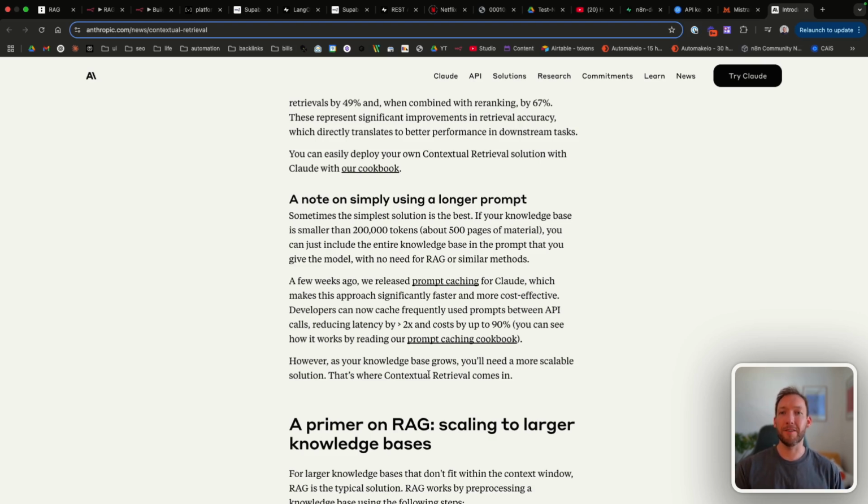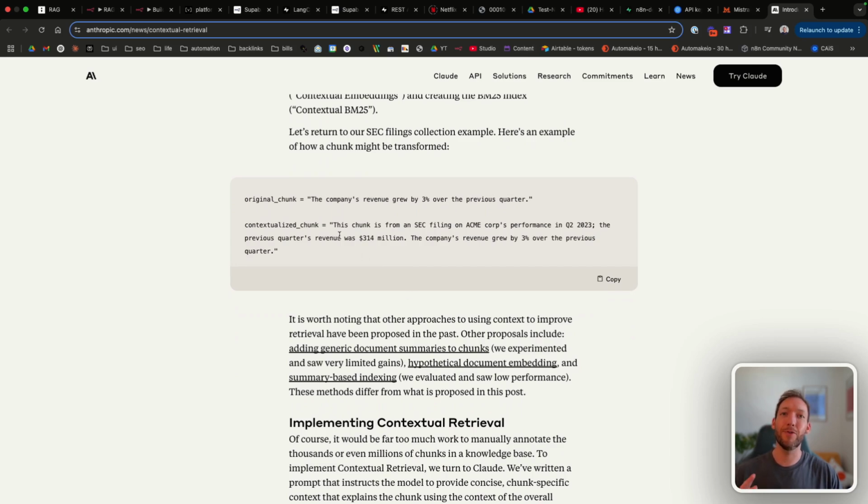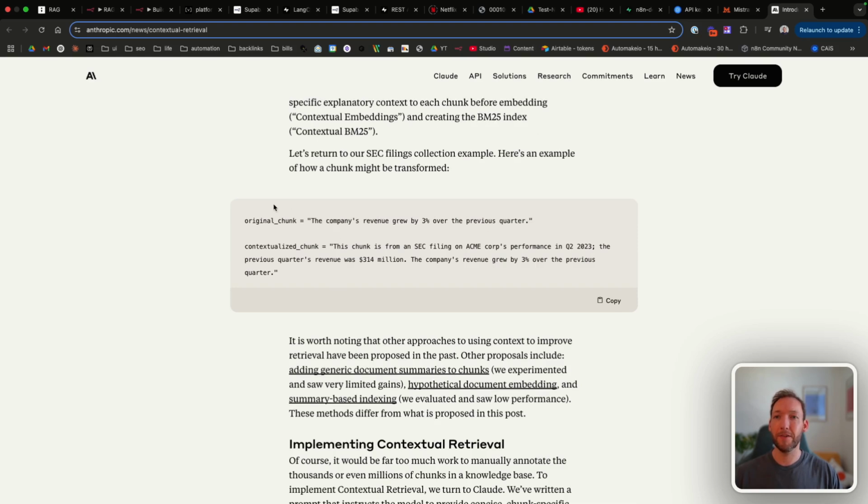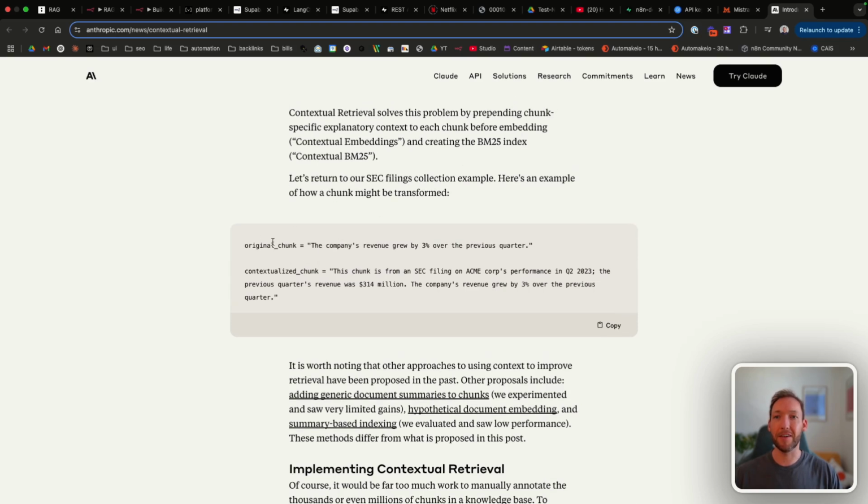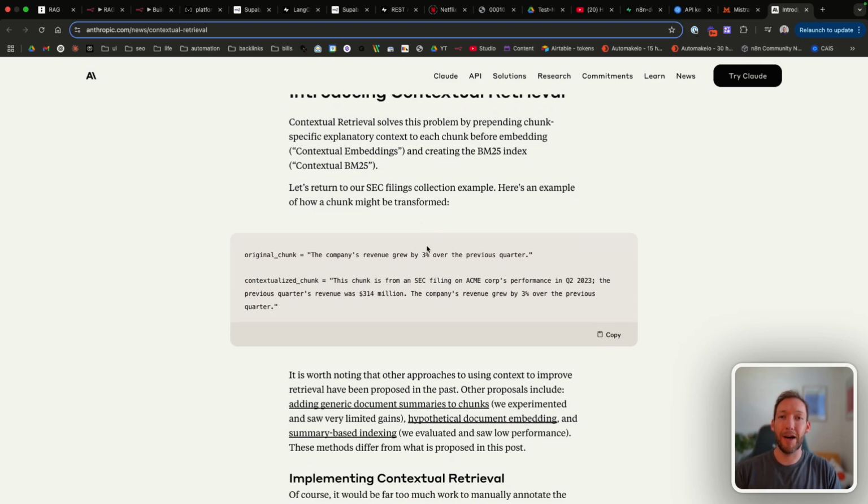And contextual retrieval means that actually we're going to spend less because we're not having to cache 200,000 tokens, for example. And I think the best way to illustrate this is to go to Anthropic's example here, and you'll see exactly how we could use this contextualized chunk in our table of contents example as well. So we've got an example of some SEC filings here, and we've got an original chunk, which is the company's revenue grew by 3% over the previous quarter. And you can see that without any context yourself, you have no idea in what year, what quarter, and any of the context surrounding this 3% revenue growth.